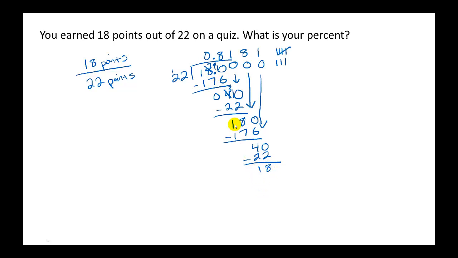It's a pattern. It's what we call a repeating decimal. It's not going to ever end. It does not terminate. So that means it's just going to be 8181818181 forever.